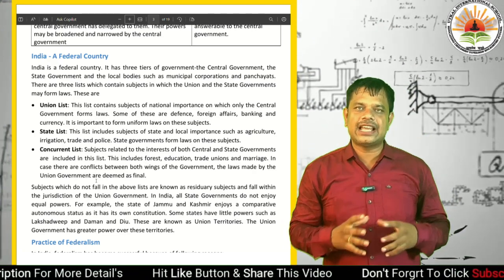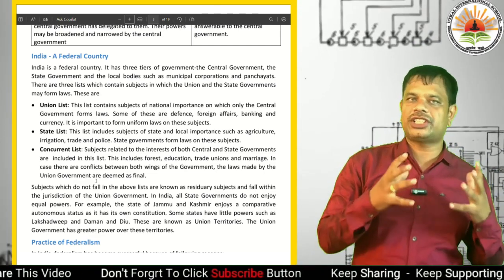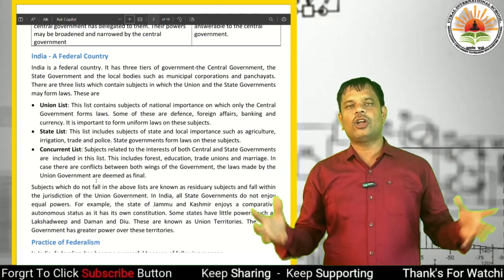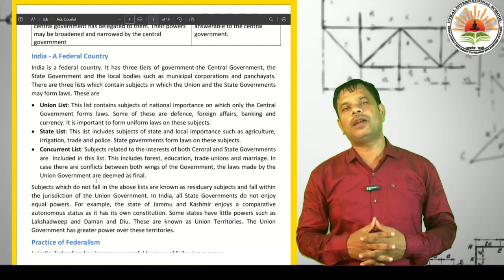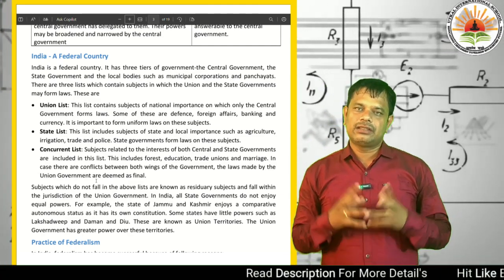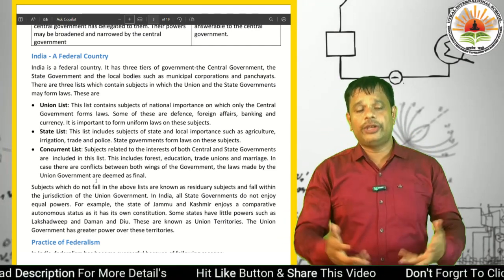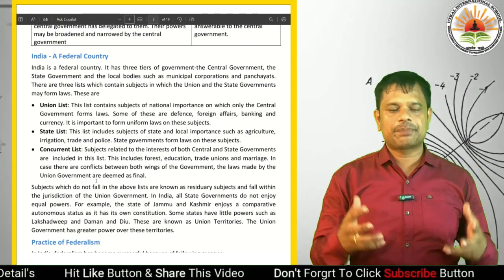So dear students, there are some powers of the union government and some powers of the state government, but if there is any conflict between them, the law passed by the union government is final.